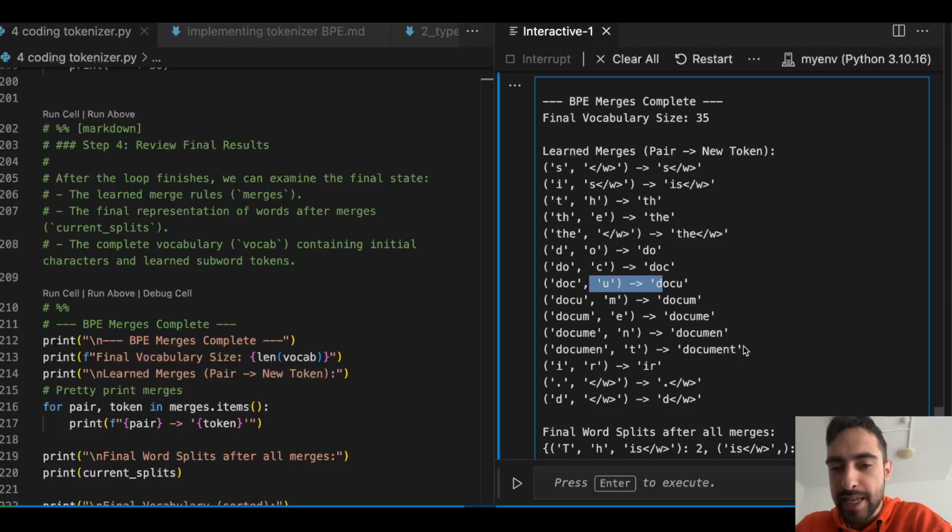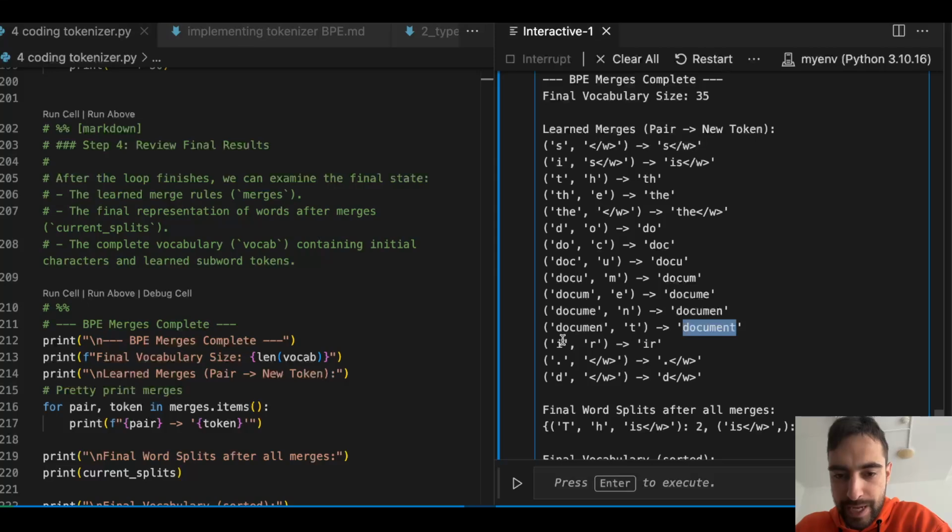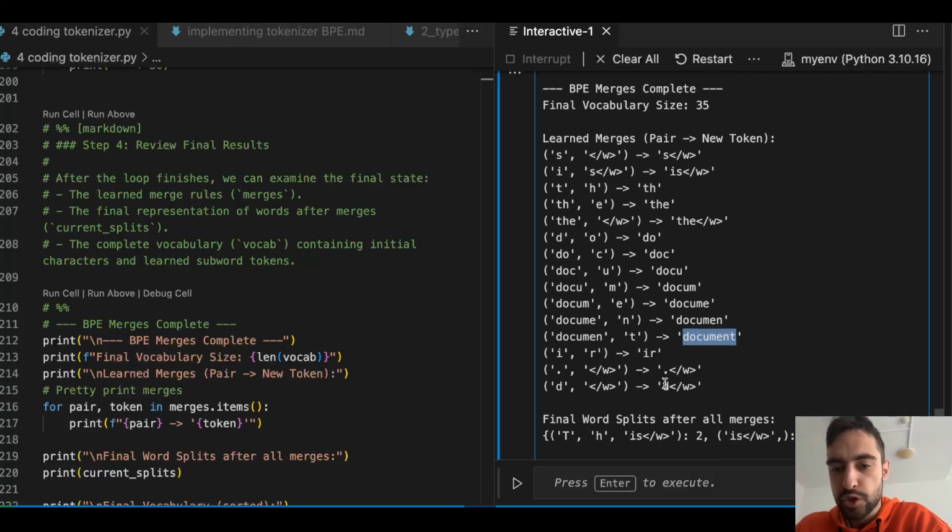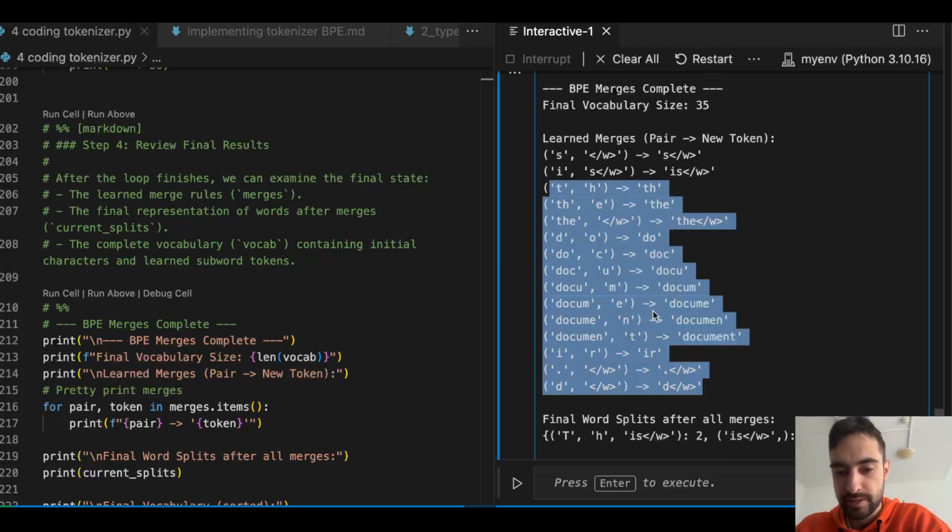So you see how we now get this whole word as a token. This is because it's still very frequent, and it makes sense to put this whole word as a new token because of its frequency. And then we get IR and IR and dot end of word and D end of word. So these will be our 15 merges.